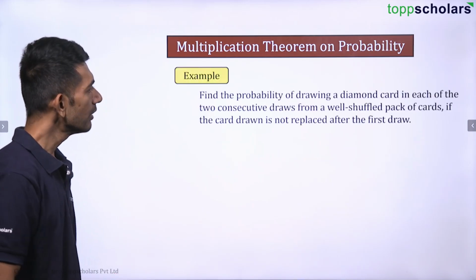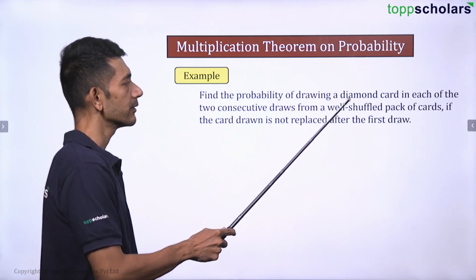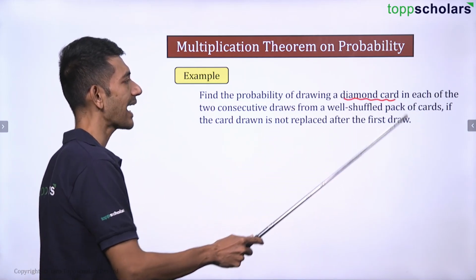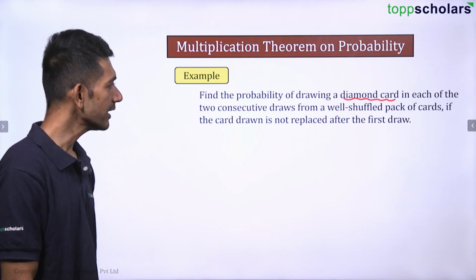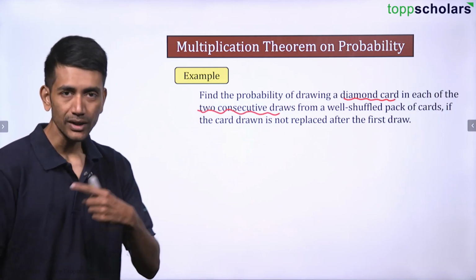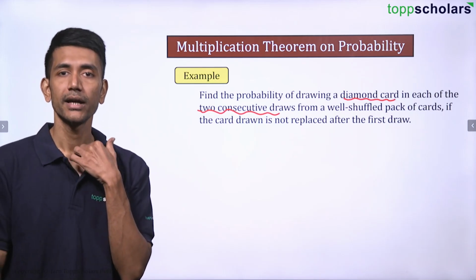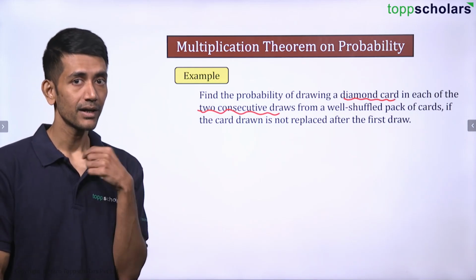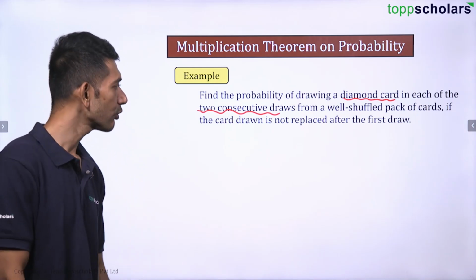Let us see an example. Find the probability of drawing a diamond card. Recall there are 13 diamond cards. In each of two consecutive draws, that means back to back, two events have occurred, event A and event B. So definitely this is talking about multiplication. Event A is occurring, event B is also occurring.